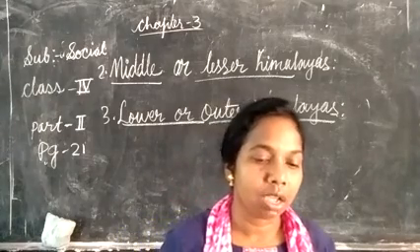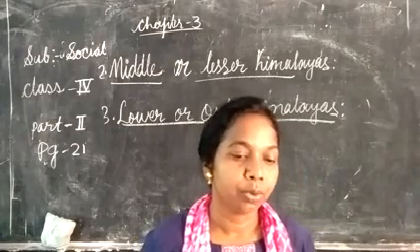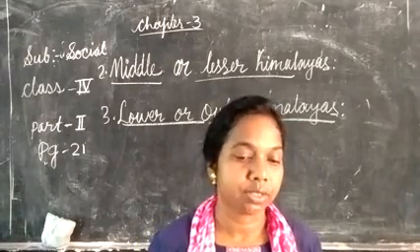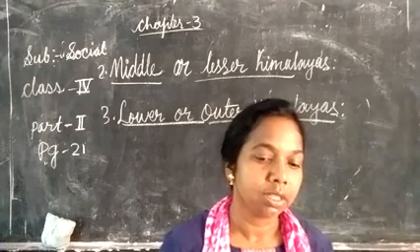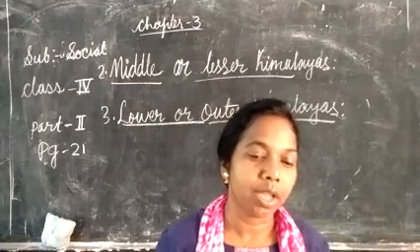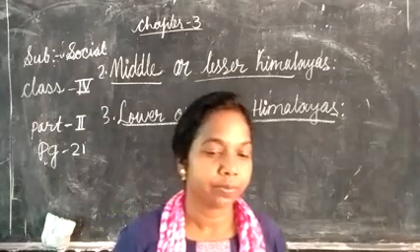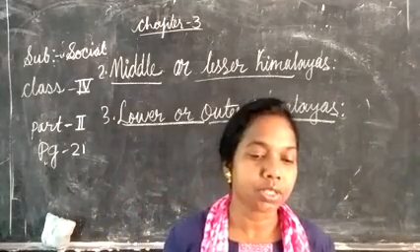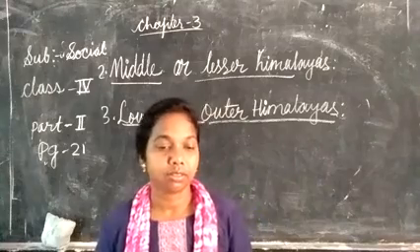In the northeast are the Purvanchal ranges or eastern mountains. In this region, the Himalayas bend sharply towards the south. They form the eastern boundary of India.